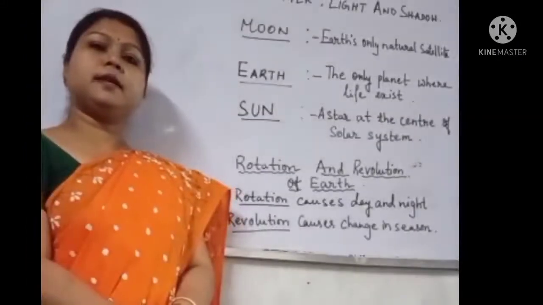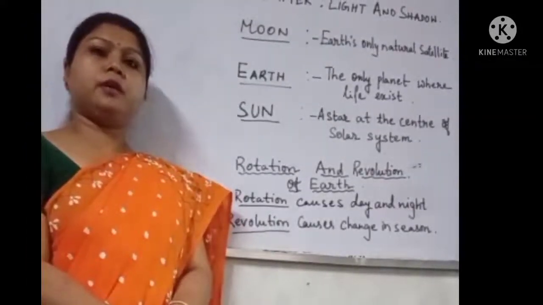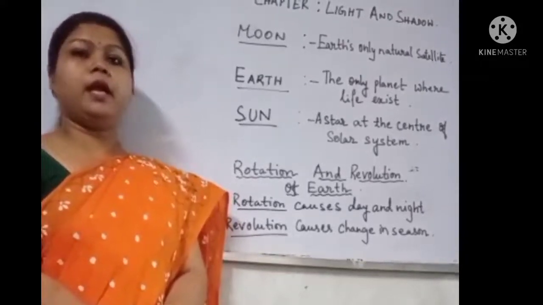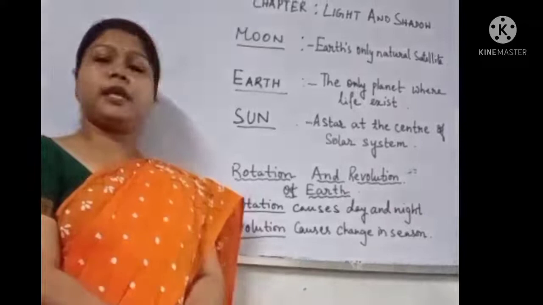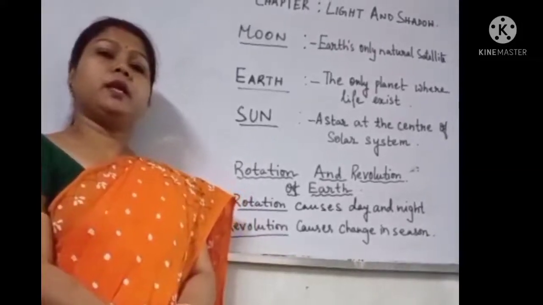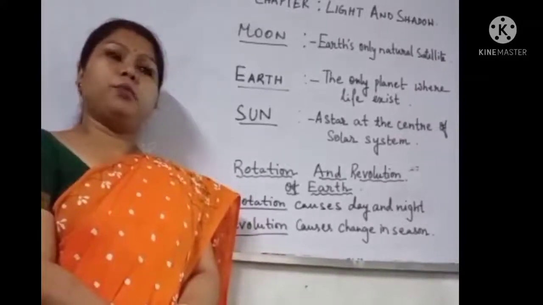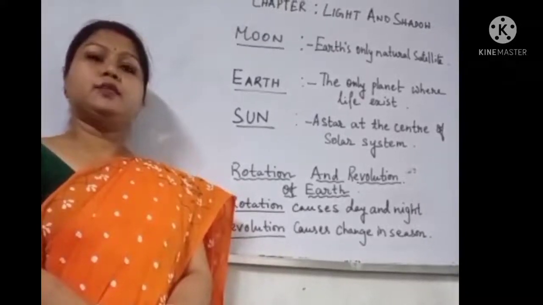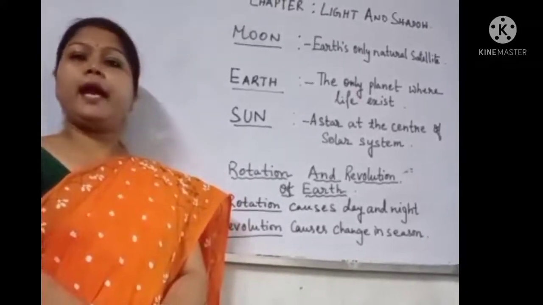Now let us discuss rotation and revolution, because rotation and revolution are also included in light and shadow. Rotation means the movement of the earth on its own axis. This rotation causes day and night.